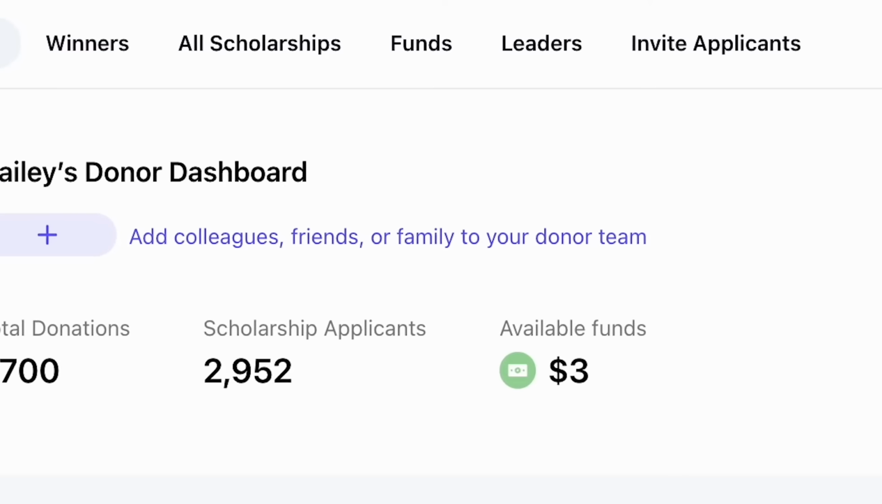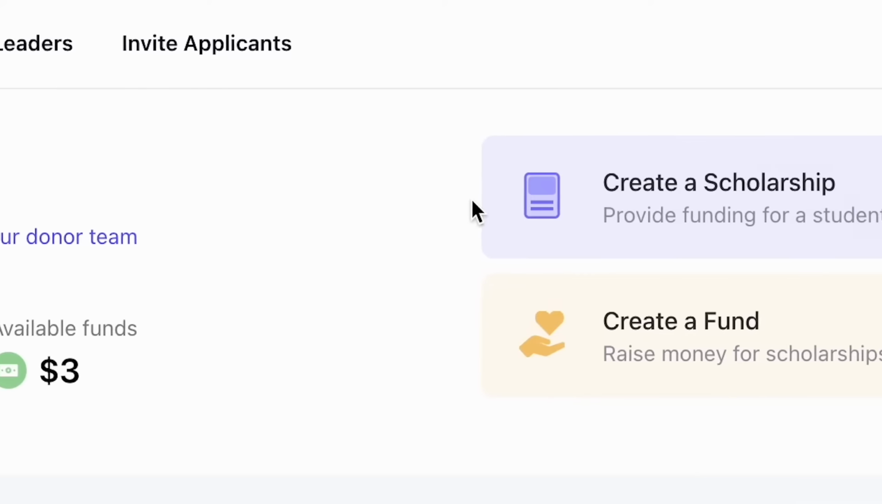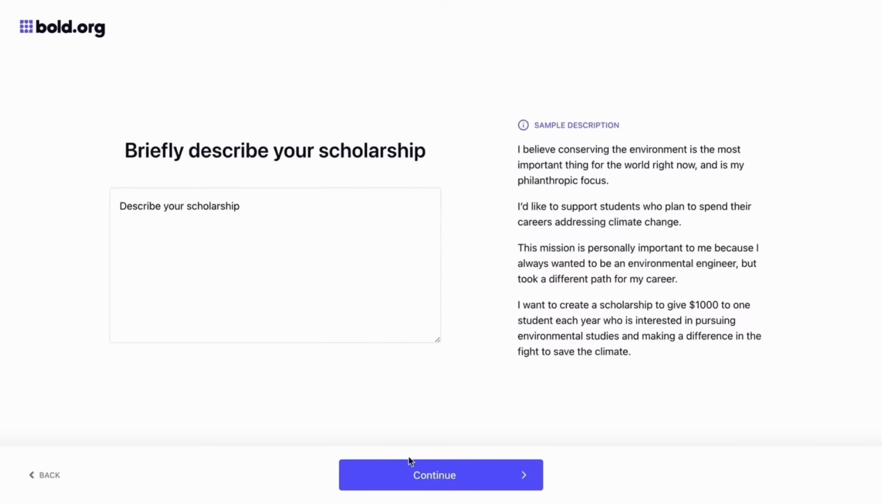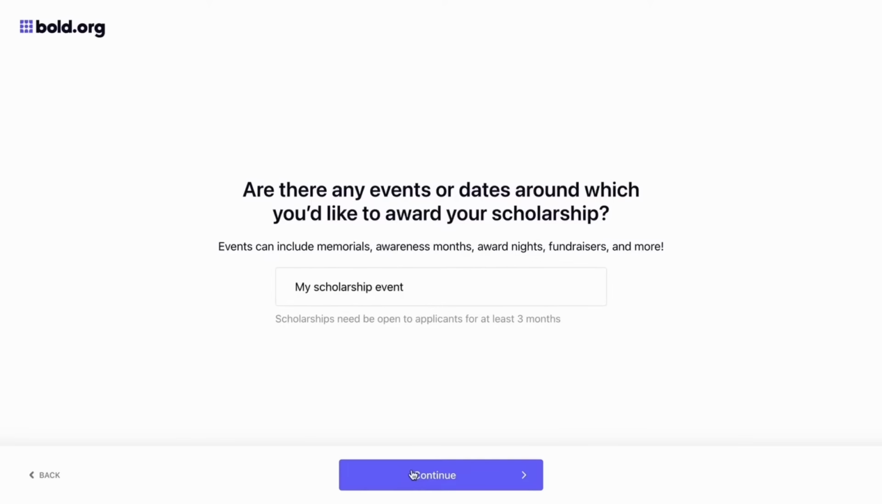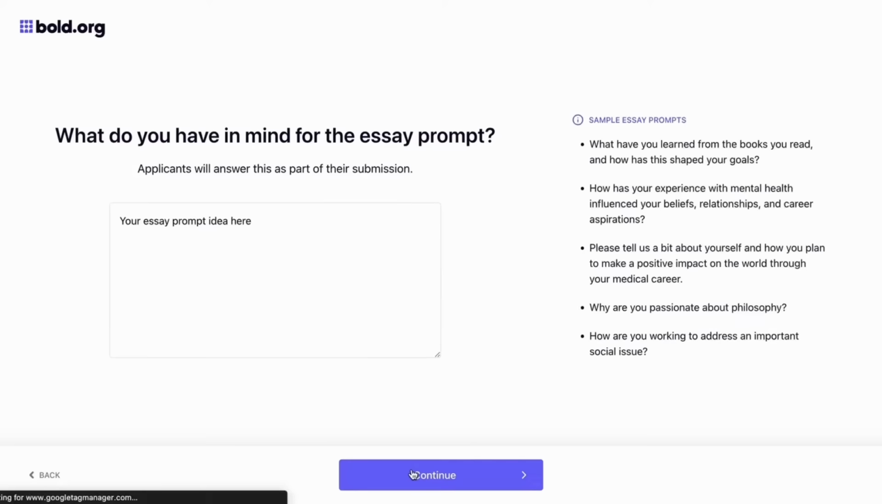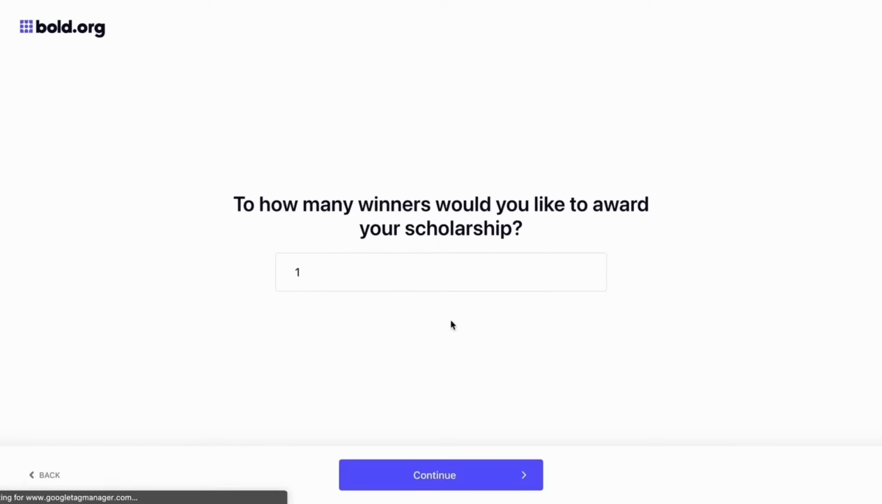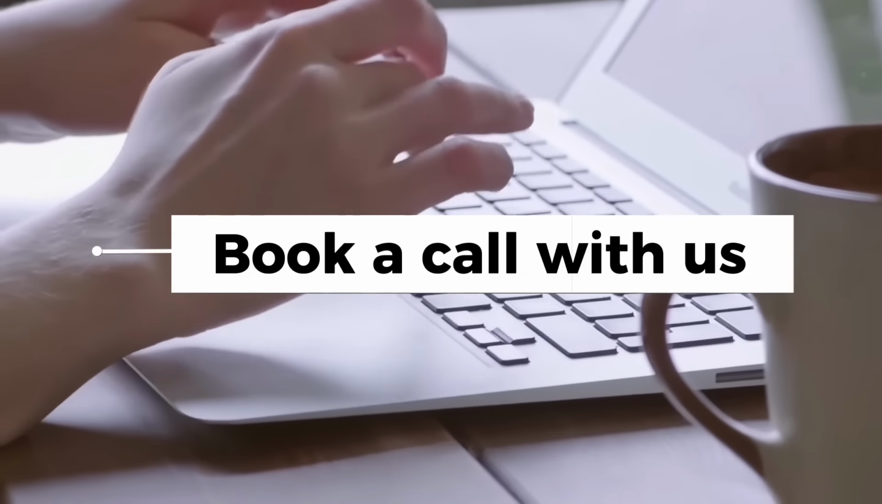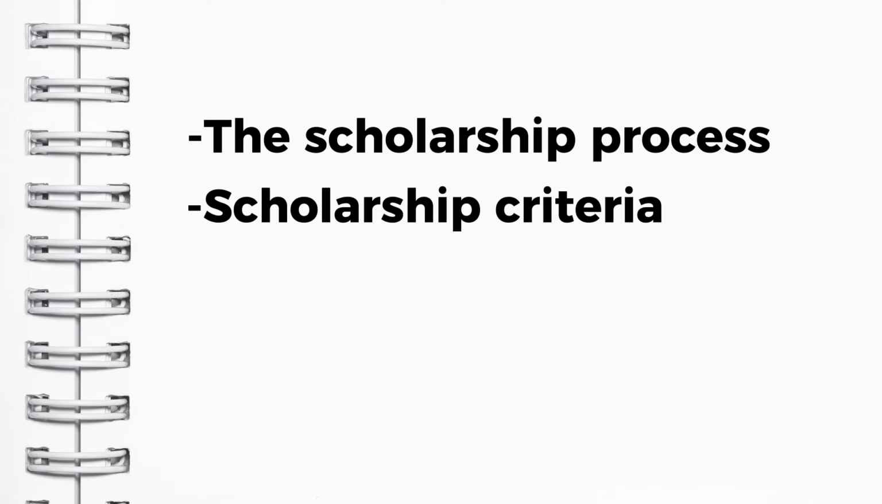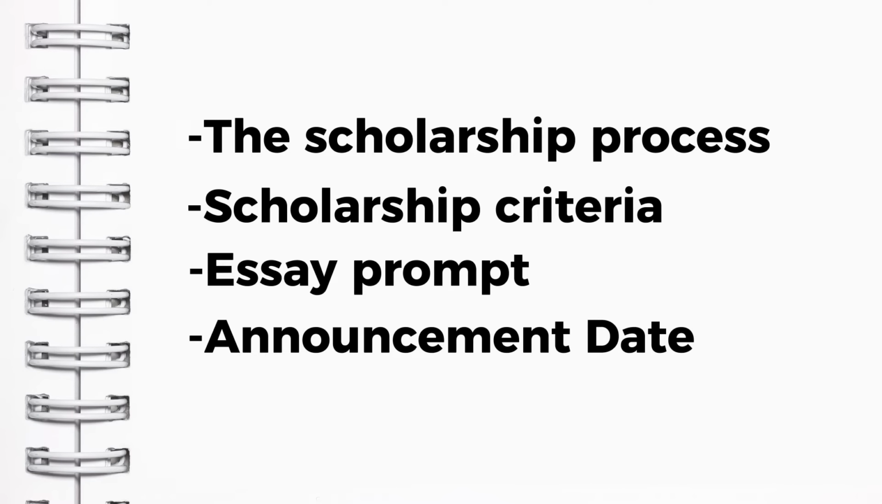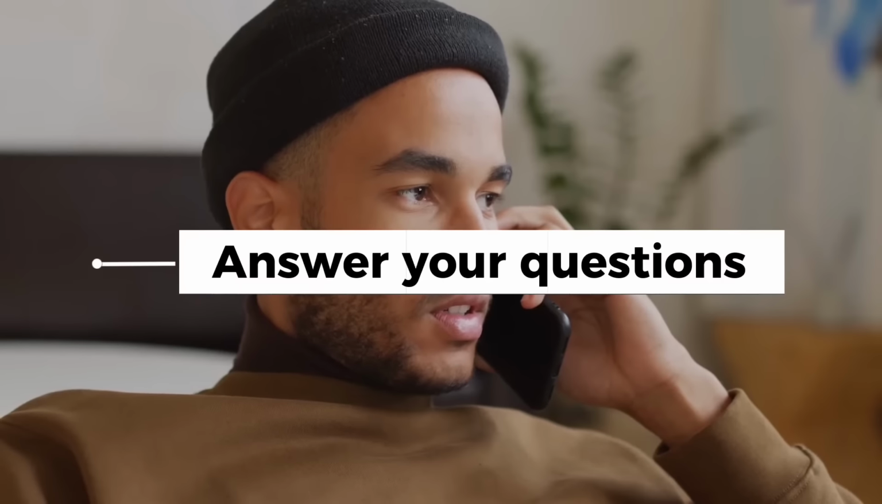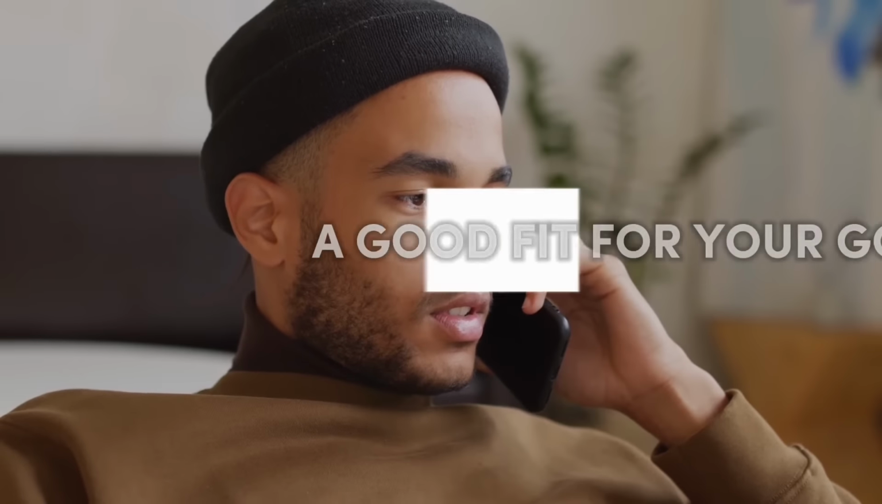Once your profile is created, on your dashboard, you should see the option to create a scholarship. This is where you will write a few brief descriptions about the scholarship you'd like to create and answer a few more simple questions about your scholarship. At the end of your scholarship proposal, you'll be prompted to book a call with us. On the date selected, we will give you a call and discuss the details of your scholarship. This includes the scholarship process, the criteria, essay prompt, and announcement dates. We use this time to answer any of your questions and to make sure Bold.org is a good fit for your goals.